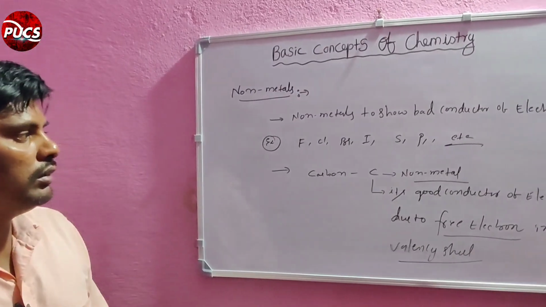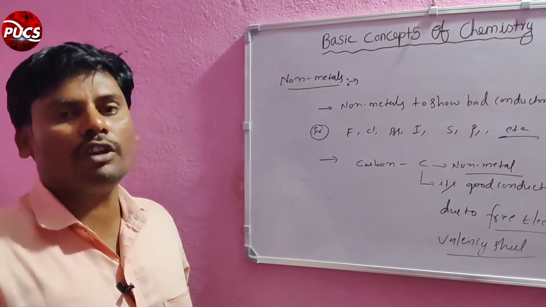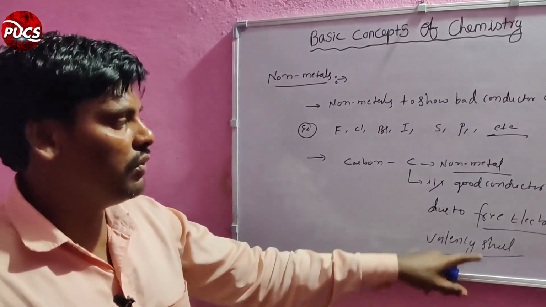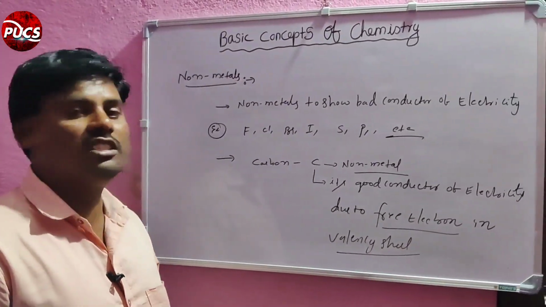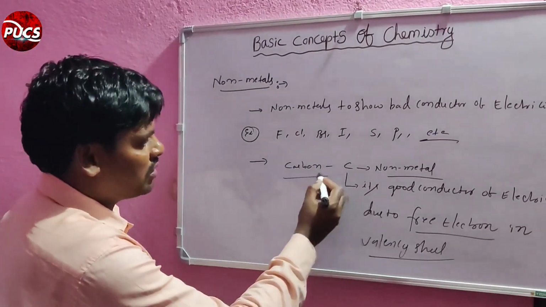So carbon is a non-metal, but it acts as a good conductor of electricity because of the free electrons in the valency shell. That is the main important point in non-metals.